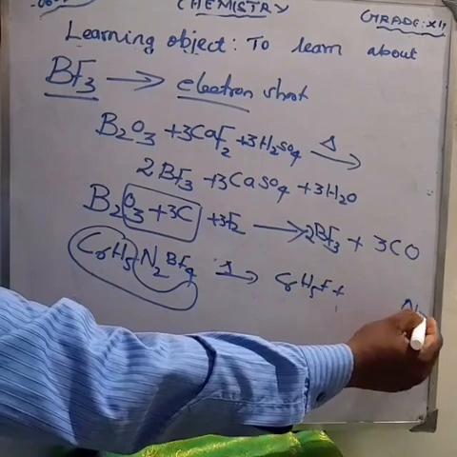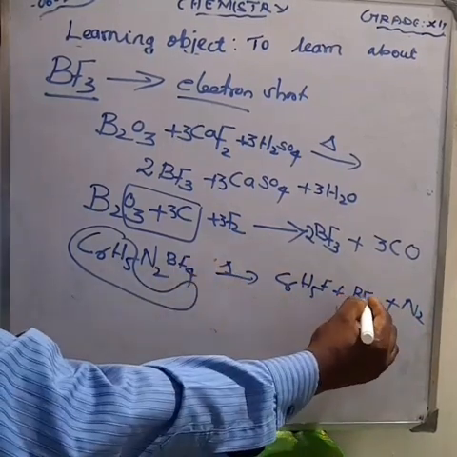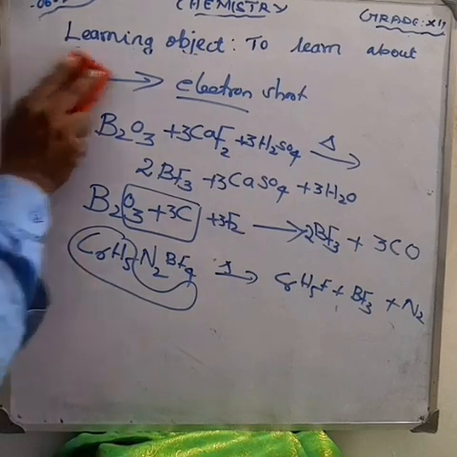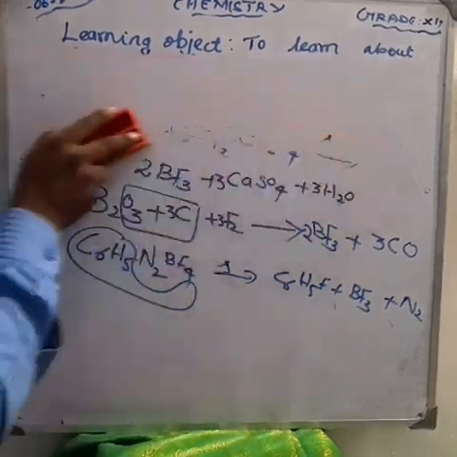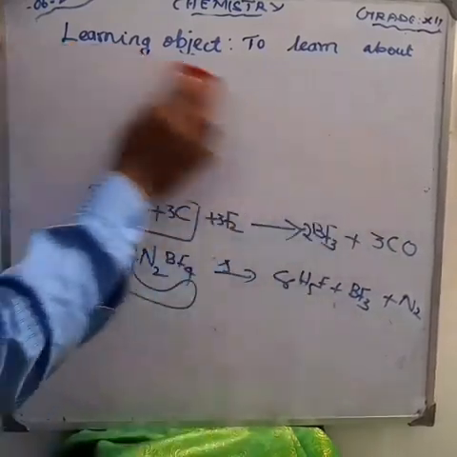So N2, and we get here BF3. Am I right? The equation is balanced. Next, what are the properties of boron trifluoride?